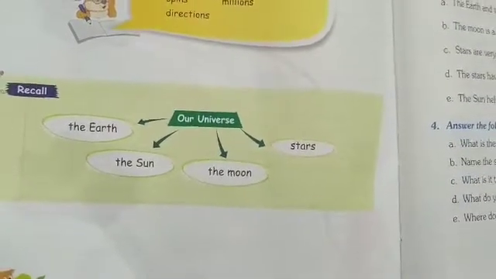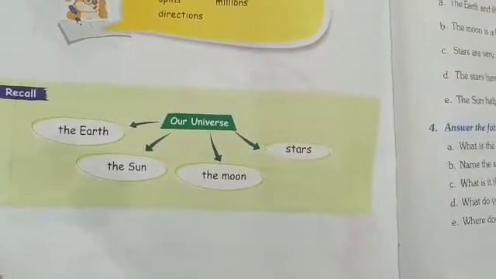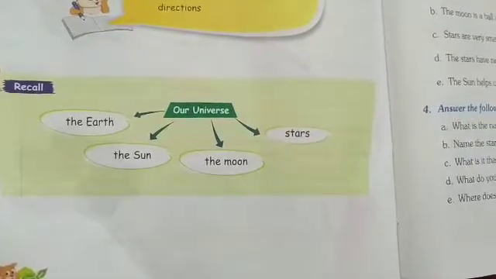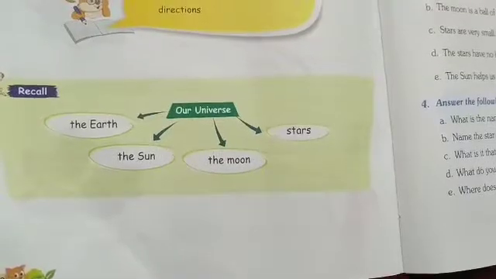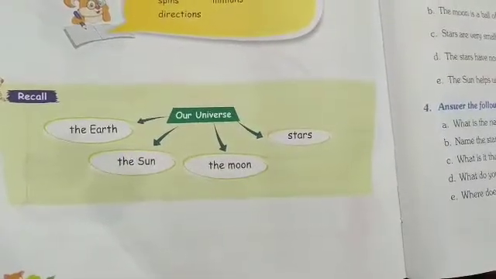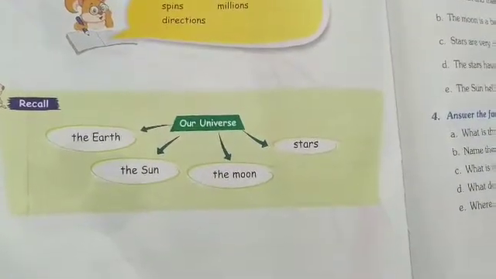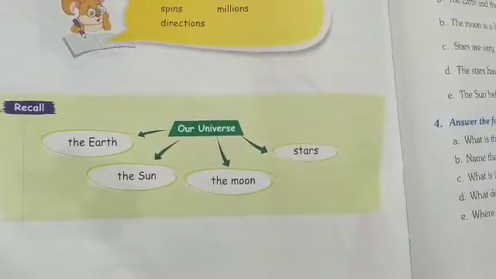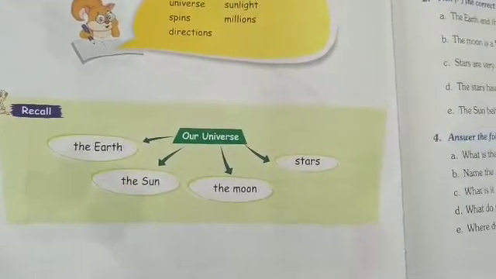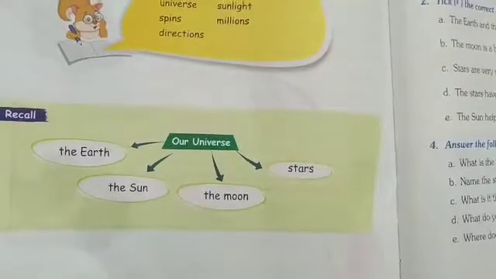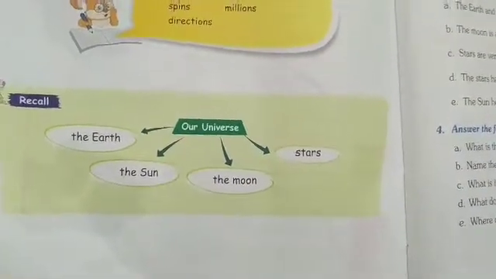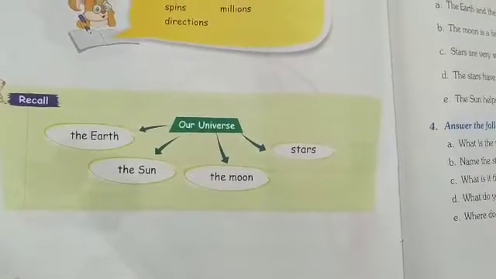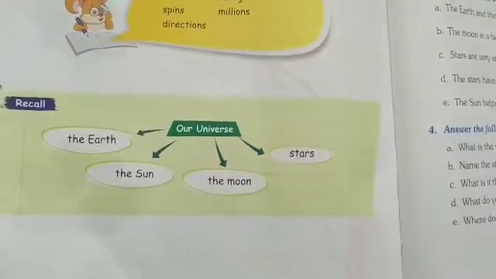Okay. Next, the sun. The sun is a star. It's a very big ball of fire. The sun looks very small. Why? Because it's very far away from the earth. Next, the sunrise happens in the east side. The sunset is in the west side. You learnt about directions also: east, west, south, north. We have four directions.